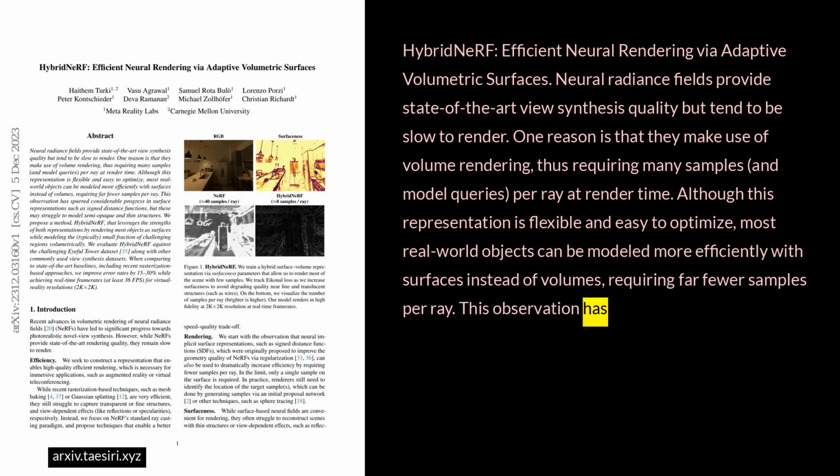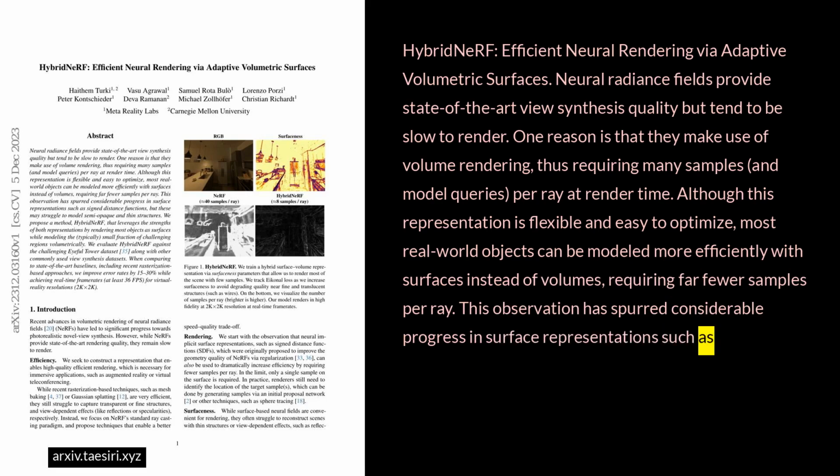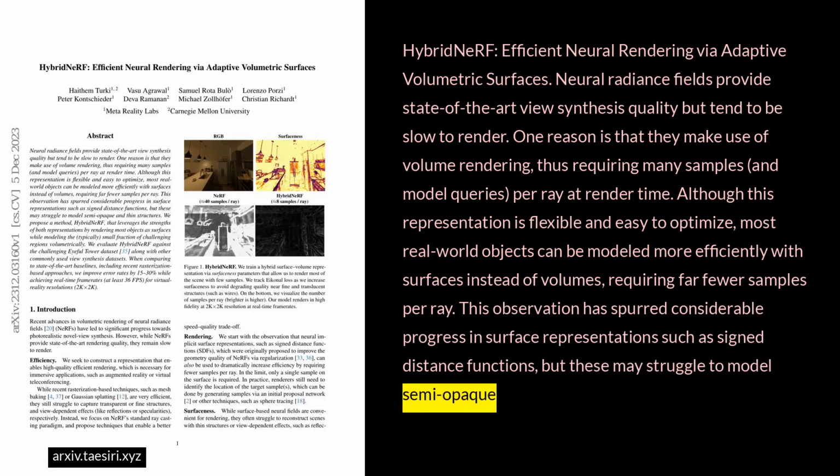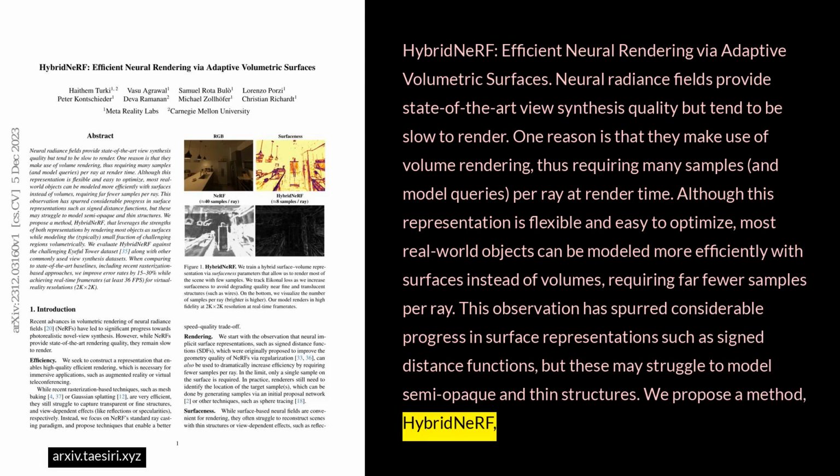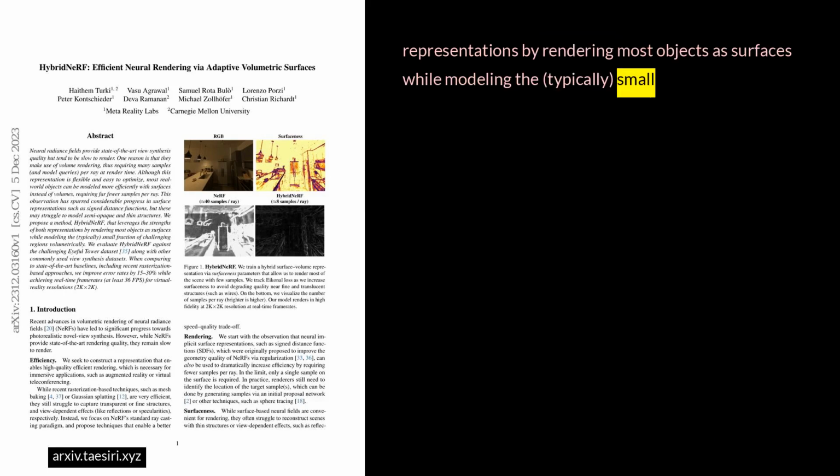This observation has spurred considerable progress in surface representations such as signed distance functions, but these may struggle to model semi-opaque and thin structures. We propose a method, HybridNeRF, that leverages the strengths of both representations by rendering most objects as surfaces while modeling the typically small fraction of challenging regions volumetrically.